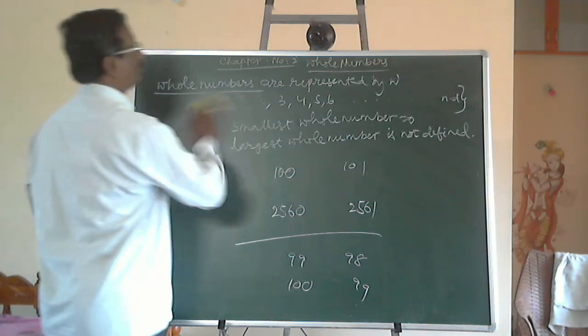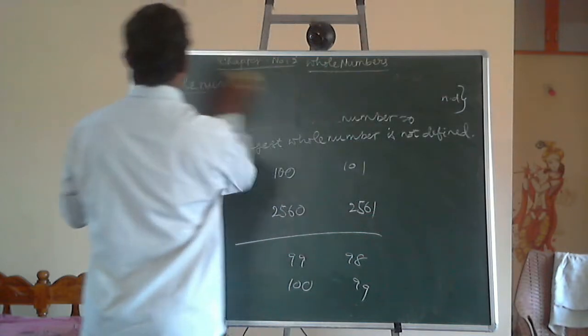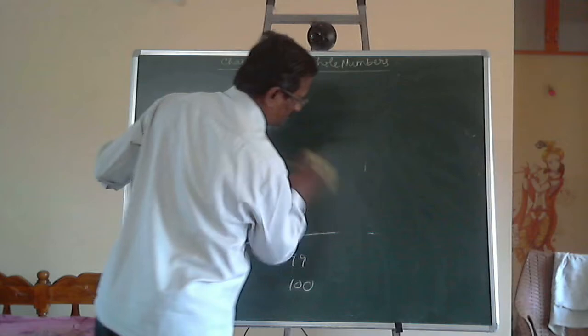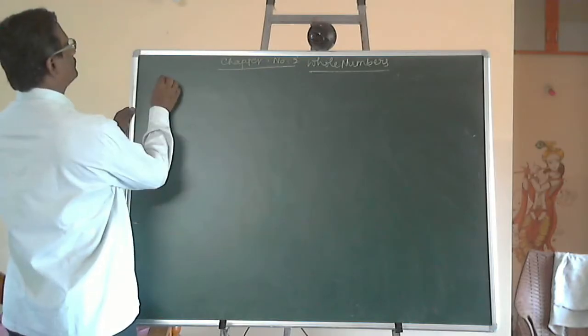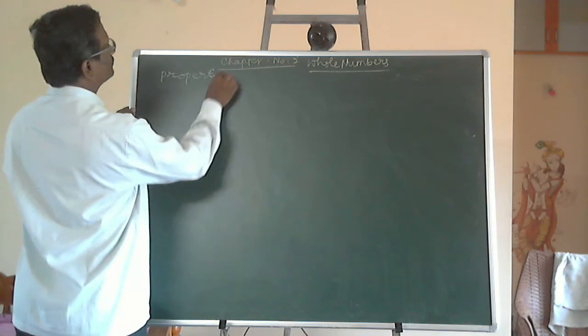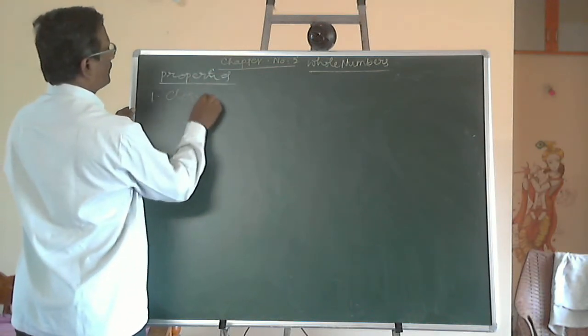Now let us come to the properties of whole numbers. First one is the closure property.